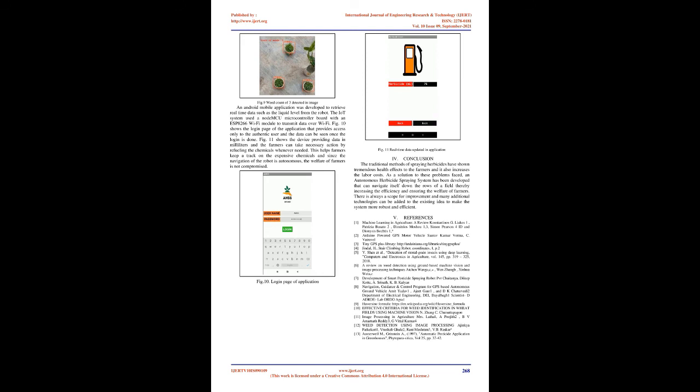Conclusion. The traditional methods of spraying herbicides have shown tremendous health effects to the farmers, and it also increases the labor costs. As a solution to these problems faced, an autonomous herbicide spraying system has been developed that can navigate itself down the rows of a field, thereby increasing the efficiency and ensuring the welfare of farmers. There is always a scope for improvement, and many additional technologies can be added to the existing idea to make the system more robust and efficient.